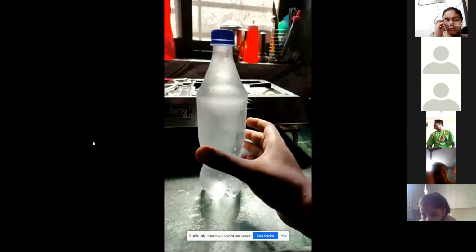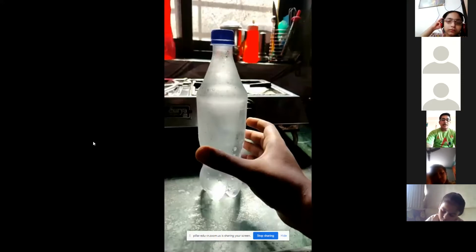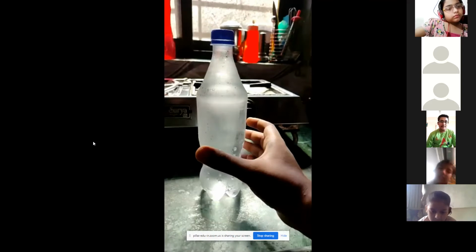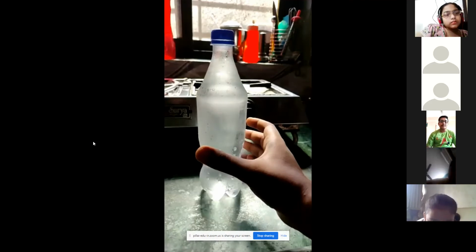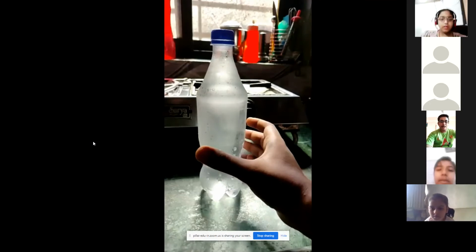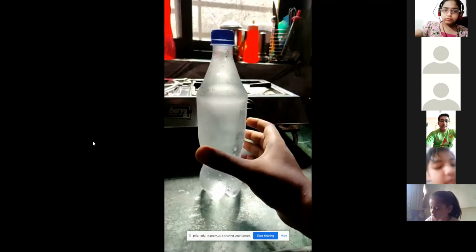Sir, how many hours do you have to keep that bottle in the refrigerator? I told you, you can keep it approximately 2 hours and 30 minutes. That time duration depends on the temperature of your freezer. Ideally, it will take 2 hours. If you give two to three attempts, you will get to know the perfect timing when you have to take out the bottle. I hope you have understood. Now we are moving towards the second trick.